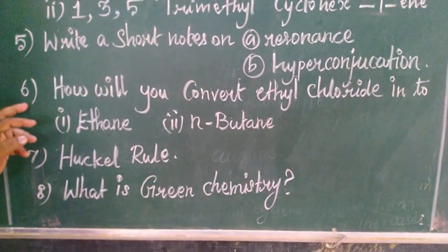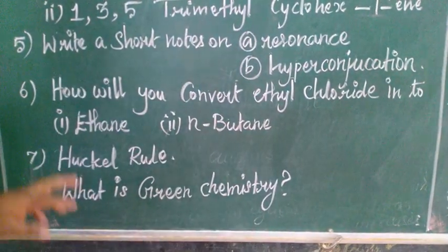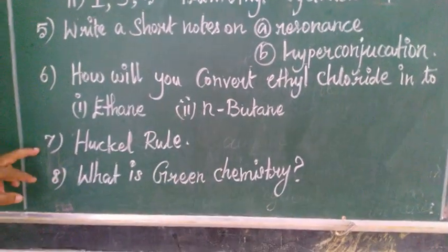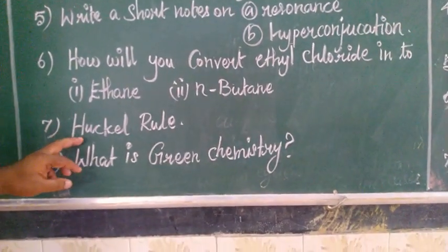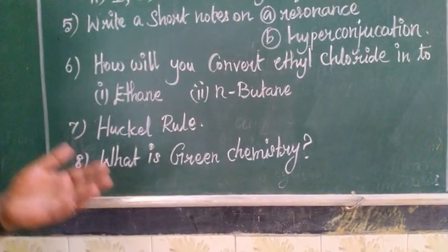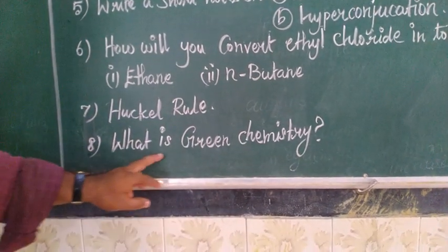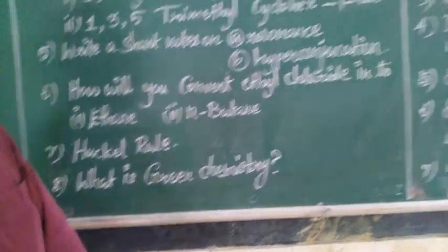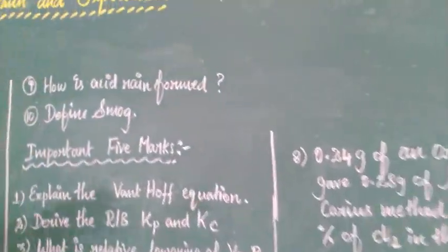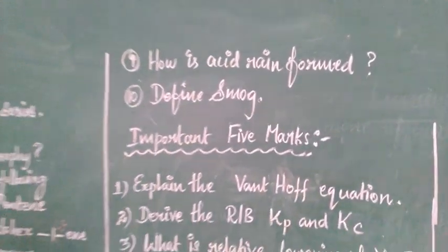And next one, how will you convert ethyl chloride into ethane and n-butane? Seventh one, what is Huckel rule? Huckel rule means the 4n plus 2 rule. Eighth one, what is green chemistry? Ninth one, how is acid rain formed? Tenth one, define smoke. So dear students, 3 marks completed.